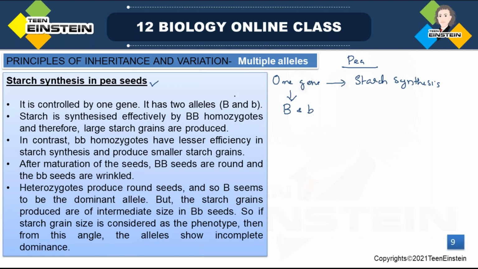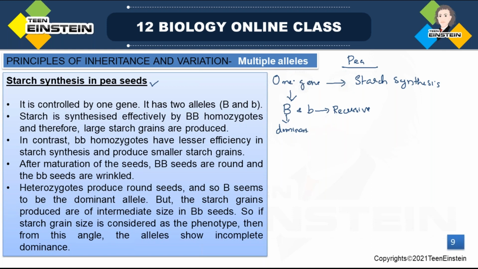So listen, you may get many questions from this. You should be clear about the theory part, then only you can solve the application type questions. You'll get a lot of questions for the NEET exam as well as for your board exam. So listen carefully. Here, this capital B is the dominant allele; I'll mark it as dominant. And this is the recessive allele.